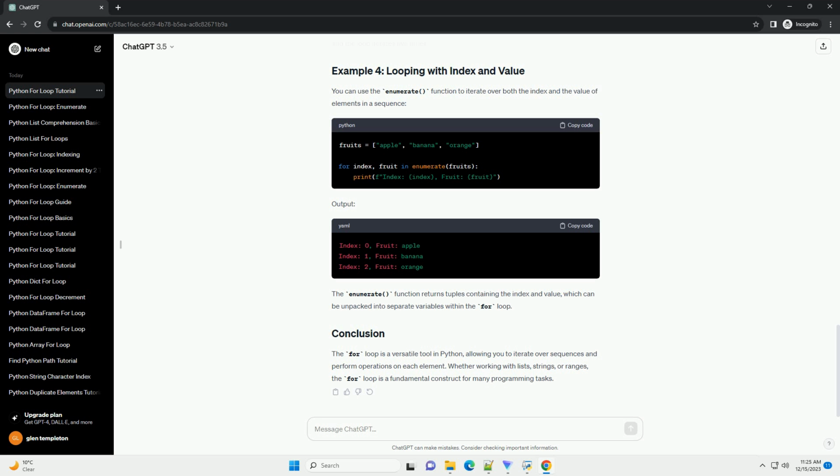You can also use a for loop to iterate over the characters in a string. Output. The range function is often used with for loops to generate a sequence of numbers. It is commonly used when you need to repeat a block of code a specific number of times. Output. In this example, range 5 generates a sequence of numbers from 0 to 4, exclusive, and the loop iterates 5 times.